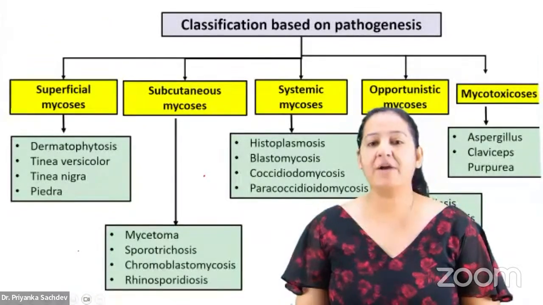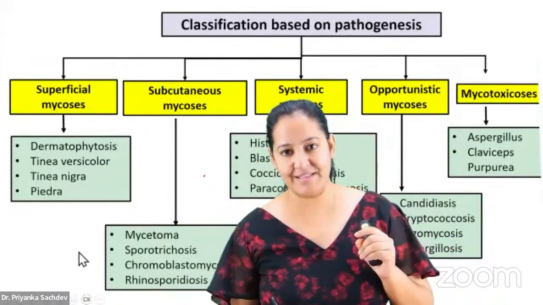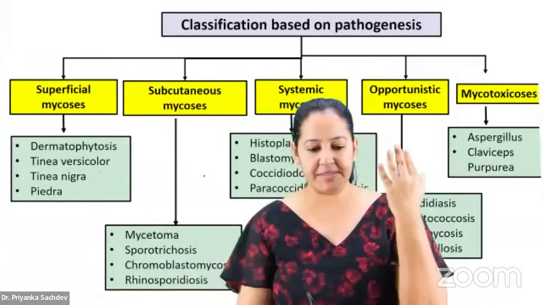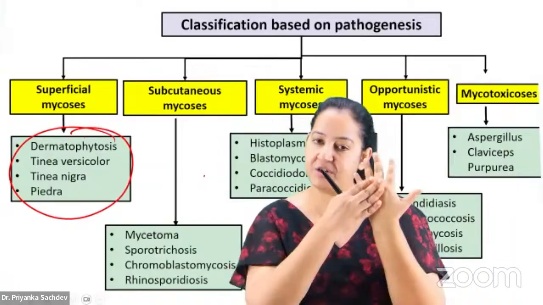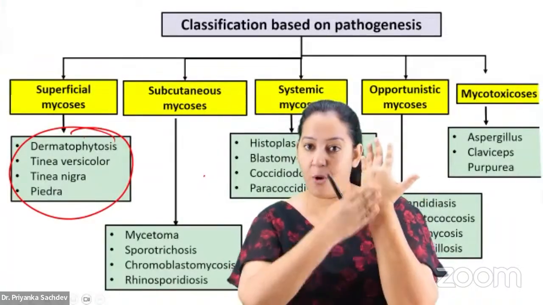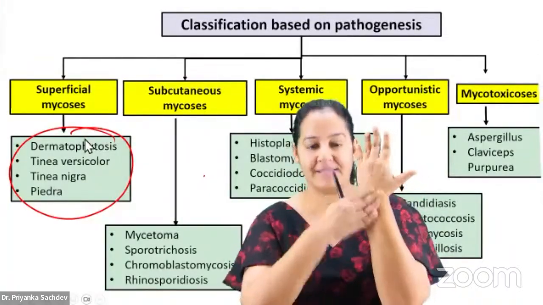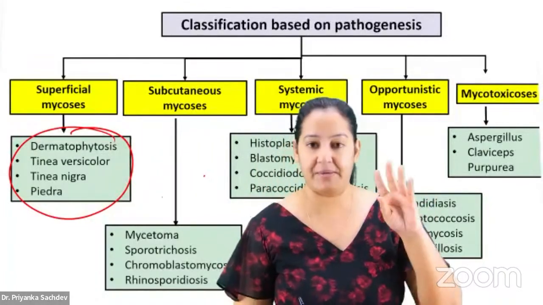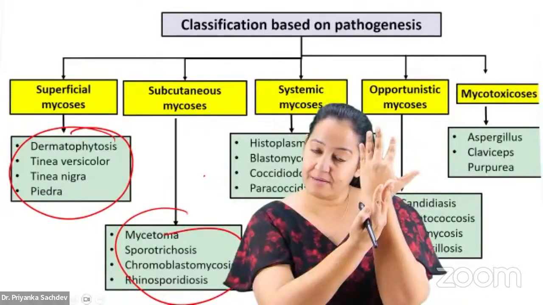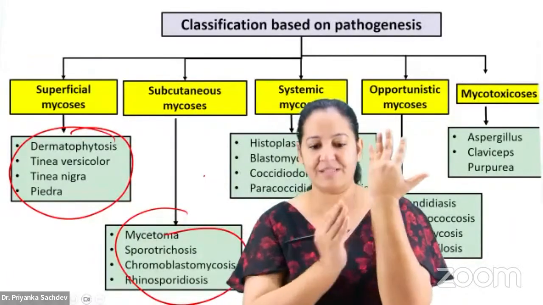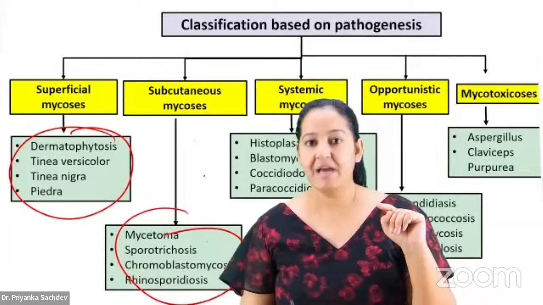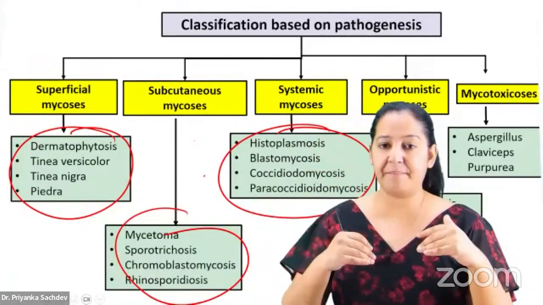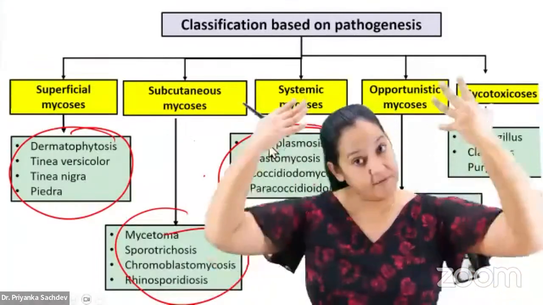In mycology, these are the fungi. You can see the various fungi. We divide the fungi into 4 categories. Superficial mycosis: these are the 4 fungi which cause superficial mycosis. They involve the skin, nail, and hair, the keratin, the dead skin. The next 4 involve the subcutaneous tissue, just below the skin. After that, the deep mycosis: these 4 cause deep or systemic mycosis. They go inside the blood and involve multiple organs.